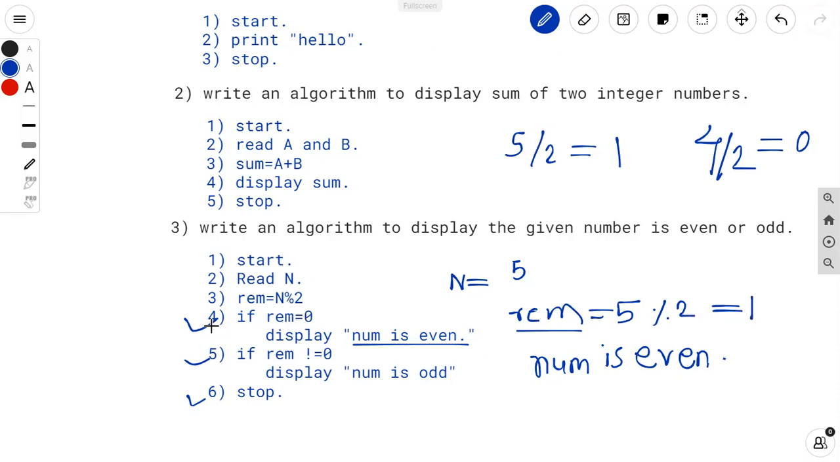So at the fourth step, it will check if remainder is equal to 0, no. Then at the fifth step, it will check whether remainder is not equal to 0. Yes, then it will display number is odd on the screen. So 5 is odd. So in this way, you can write an algorithm for any problem. Getting?